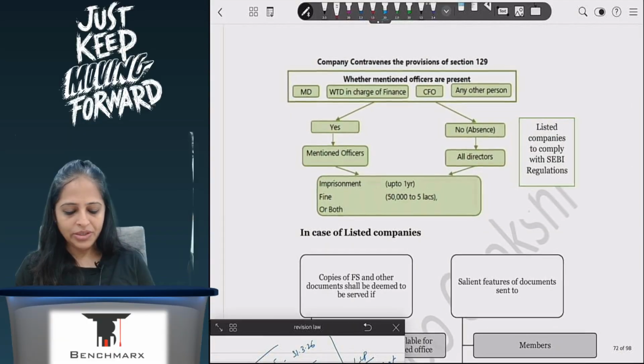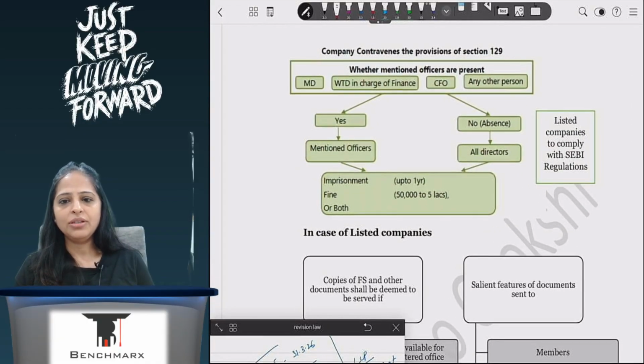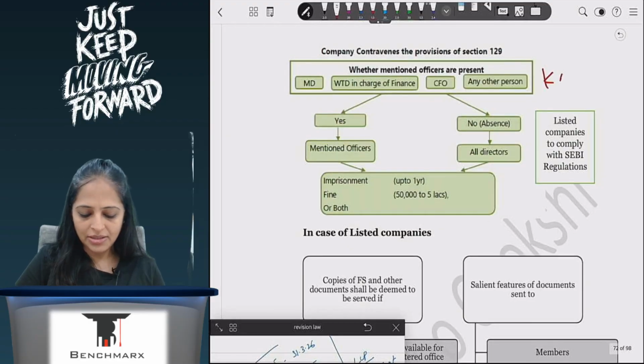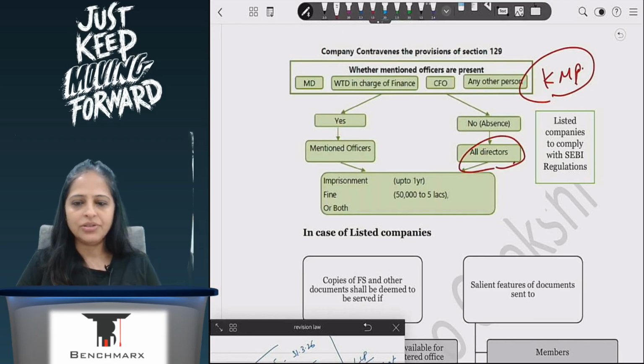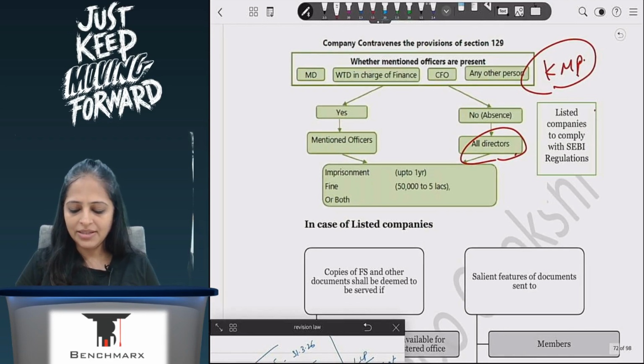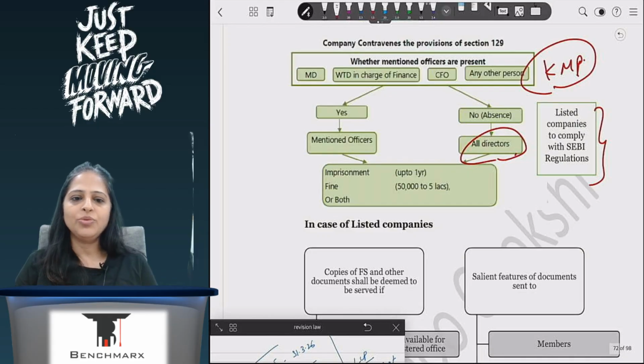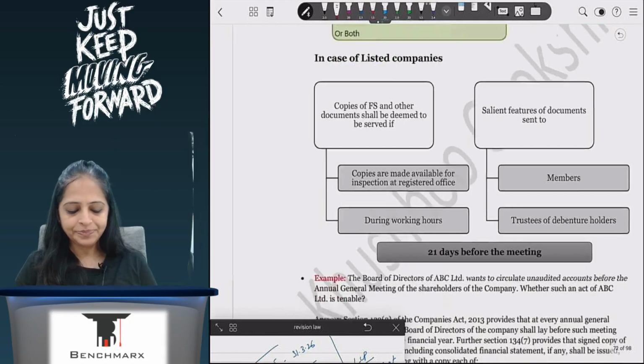Who are the people who are responsible in case of contravention? All my key managerial personnel are responsible. If I don't have any of them, then all the directors are responsible. If I'm a listed company, in addition to this provision, I will also have to comply with my SEBI regulations.